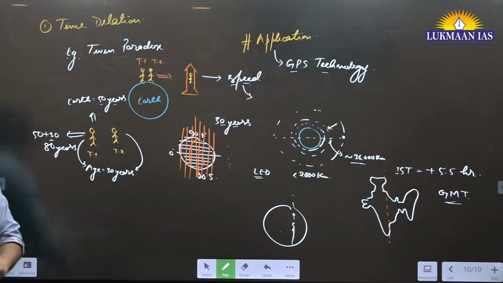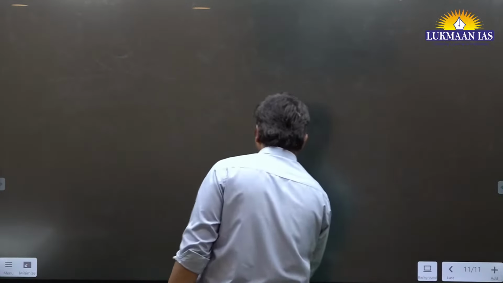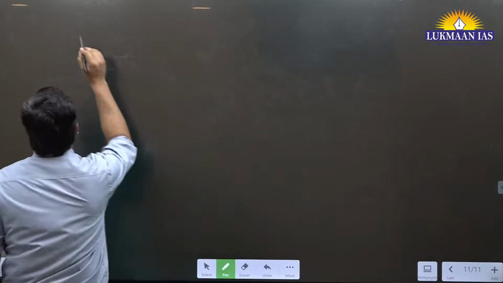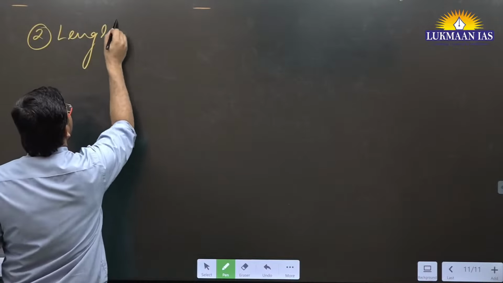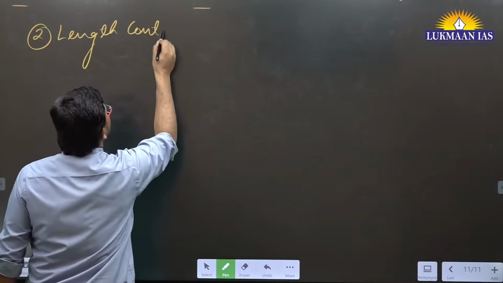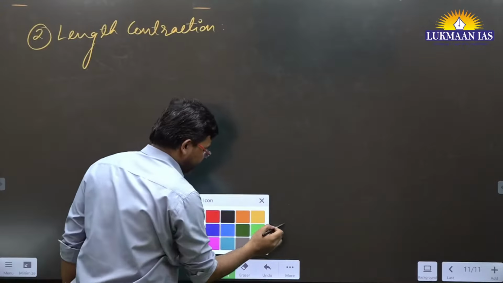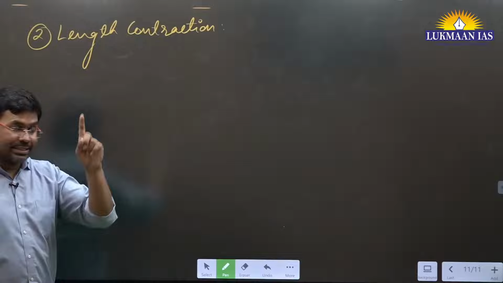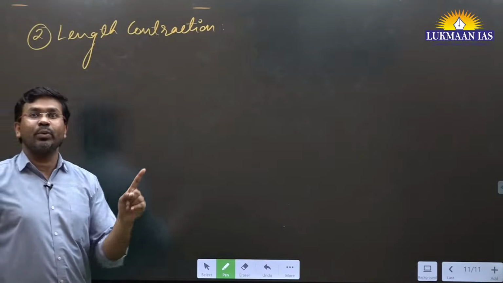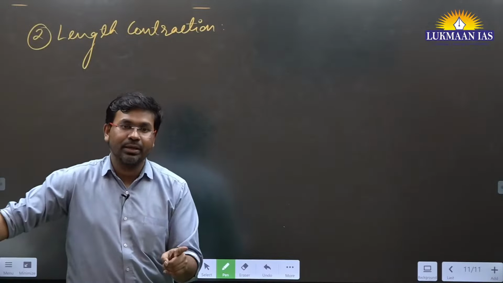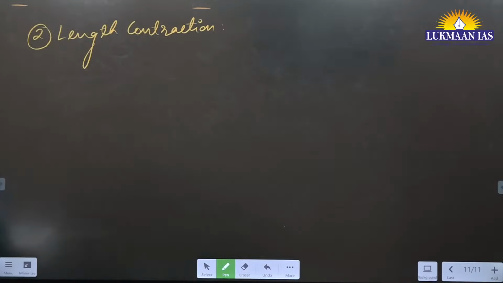Then there is another thing which is known as length contraction. Okay, this is a kind of consequence of the special theory of relativity. This is known as length contraction. This is the second consequence of the special theory of relativity. The special theory of relativity was given by Albert Einstein in the year 1905. Okay, write down this thing, length contraction.